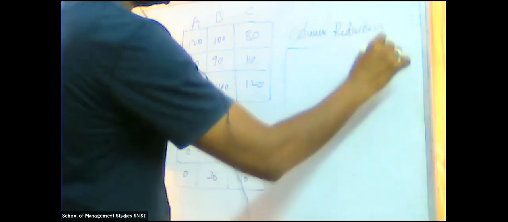Now check here, row reduction: first row is 40, 20, 0; second row is 0, 10, 30; third row is 0, 30, 10. Now you have to do column reduction. Under column reduction, the first column we have 0, so we'll keep it as it is: 40, 0, 0.